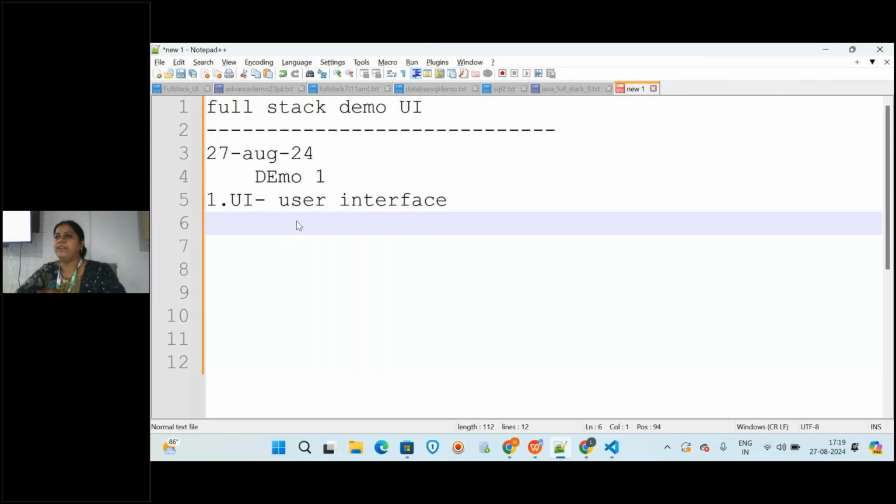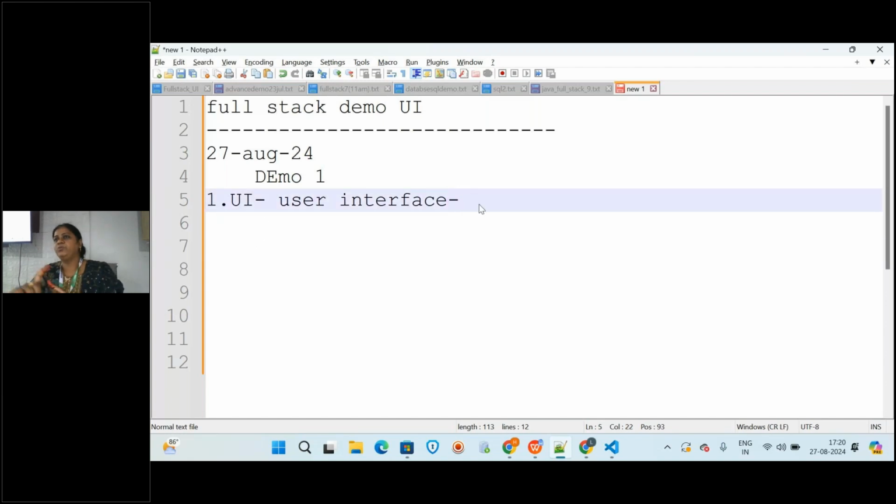You will be seeing some bank applications, Flipkart, Amazon, like this. By learning this full stack, you will be developing real time applications by the end of this full stack. For developing that application, you need to know the UI to develop the front page.